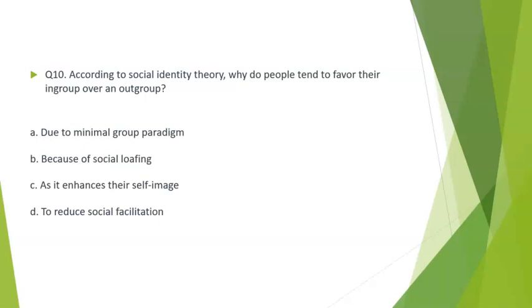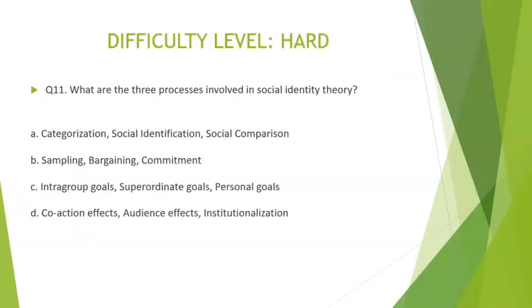Let's look at question 10. According to social identity theory, why do people tend to favor the in-group over an out-group? Option A, due to minimal group paradigm. Option B, because of social loafing. Option C, as it enhances their self-esteem. And option D, to reduce social facilitation. The correct answer is option C, as it enhances their self-esteem.